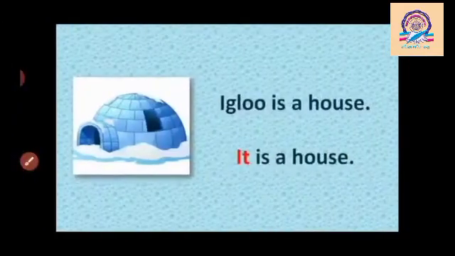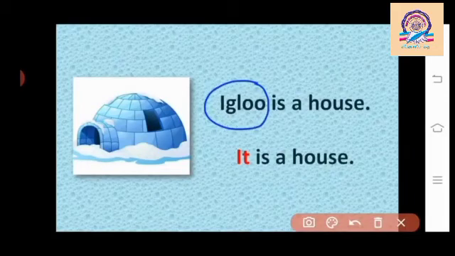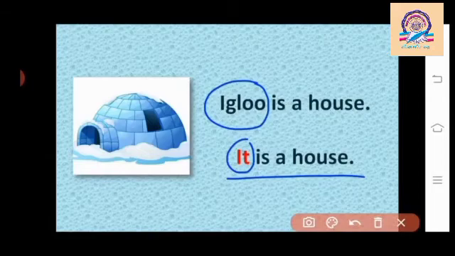Now next, igloo is a house. In this sentence, igloo is a name of place. We will use pronoun it in place of noun. Now it's called it is a house. How to speak, student? It is a house.